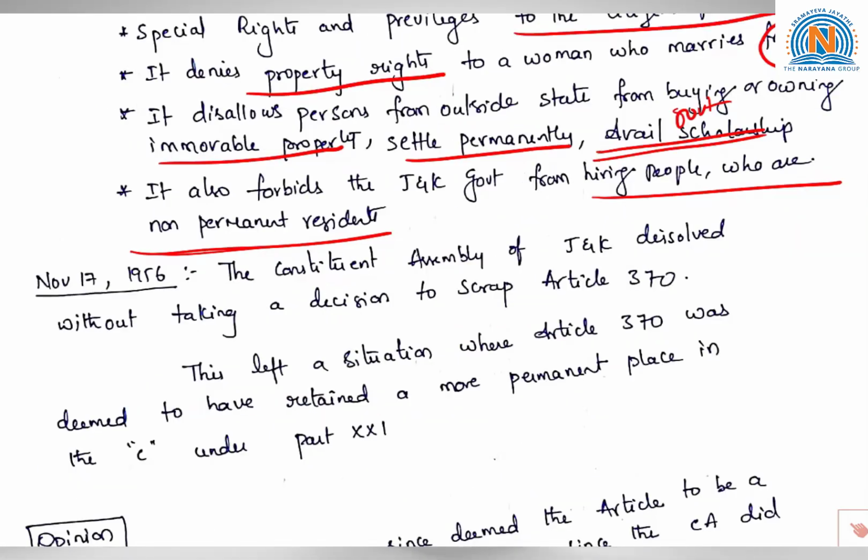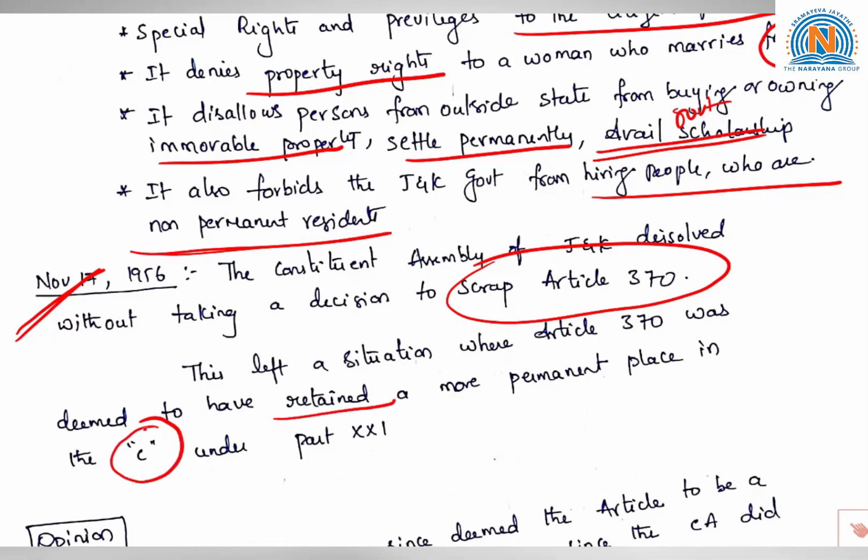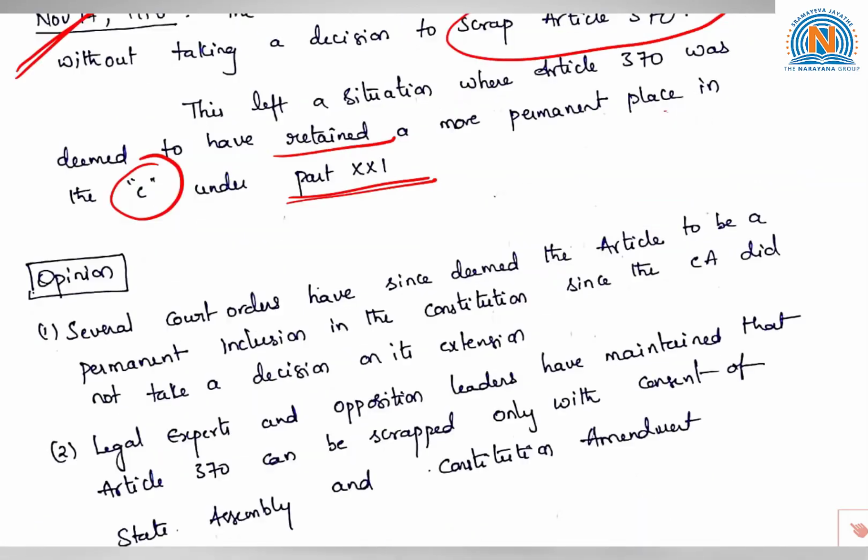After Article 35A was incorporated through the Presidential Order in 1954, on November 17, 1956, the Constituent Assembly of Jammu and Kashmir got dissolved without taking a decision to scrap Article 370. And this left a situation where Article 370 was deemed to have retained a more permanent place in the Constitution under Part 21.